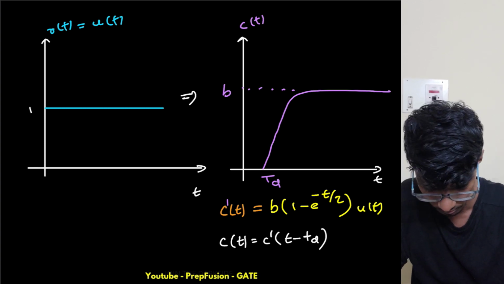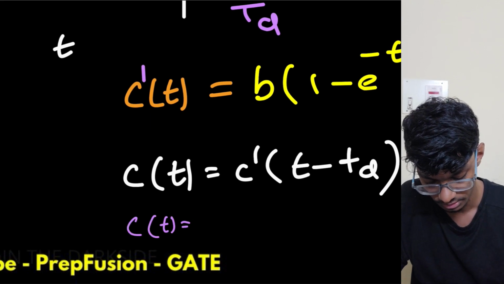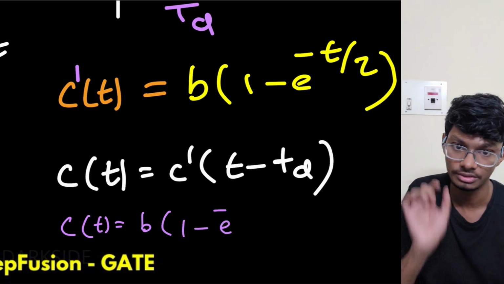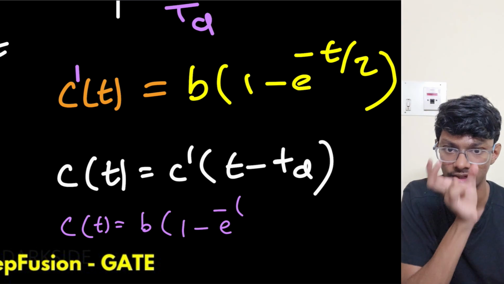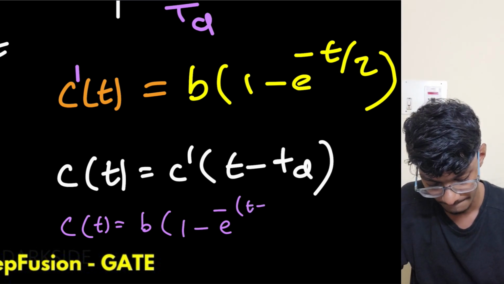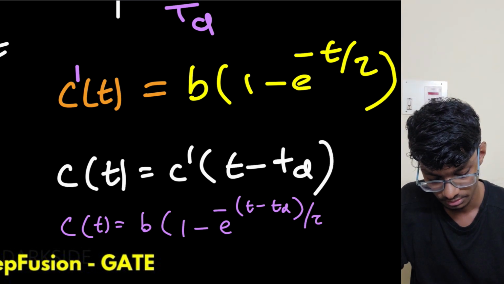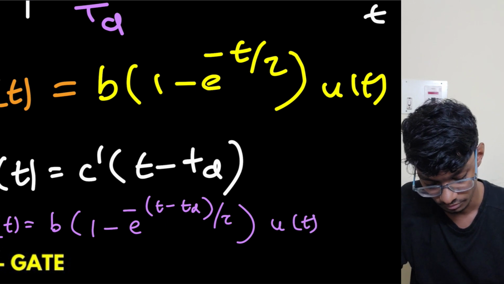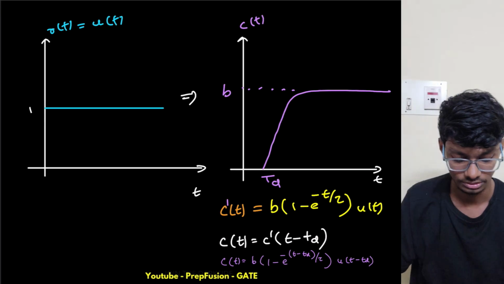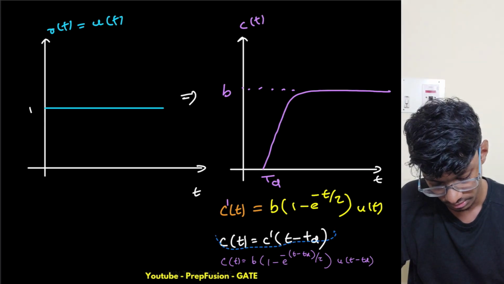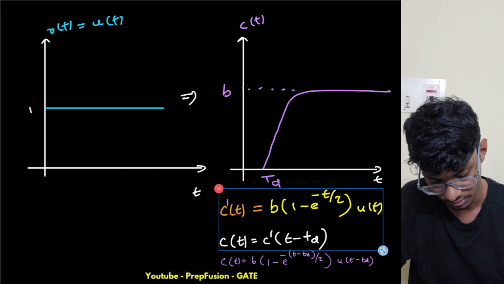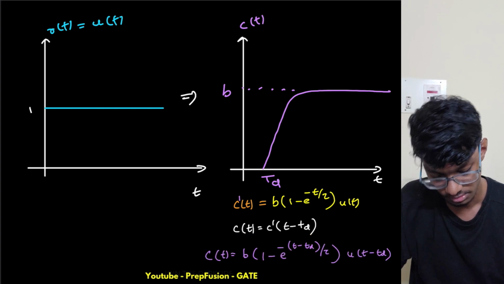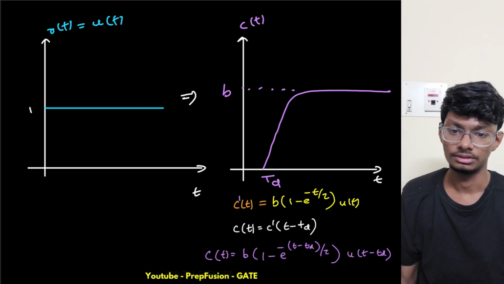So what can I write my c of t as? C of t will be b into 1 minus e raised to power minus, and my t will change to t minus td. I will replace t everywhere with t minus td. So this becomes t minus td by tau into u of t, and this t also changed to t minus td. So this is starting from td. So yeah, this is what my response is.